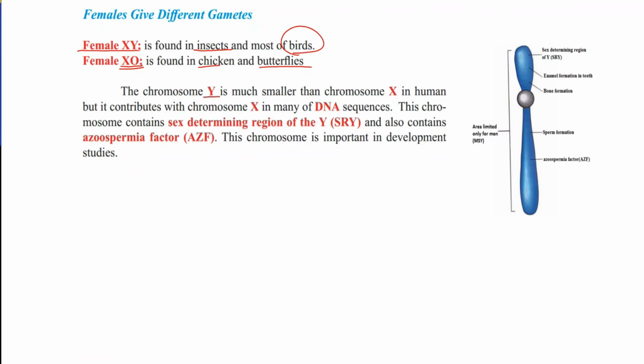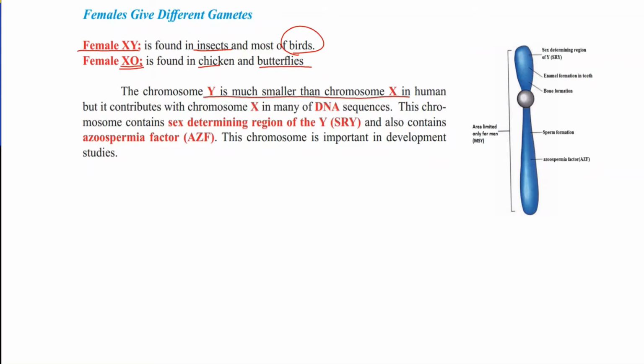The Y chromosome is much smaller than the X chromosome in humans, but it shares many DNA sequences with the X chromosome, so the number of genes located on X and Y is approximately the same. However, the size of Y is smaller than X. This chromosome contains the sex-determining region of the Y. What does that mean? The sex-determining region is the part of the chromosome, or the genes, which determine the sex of the organism. It also contains the azoospermia factor, which is for male in humans, concerning male reproductive cell production.